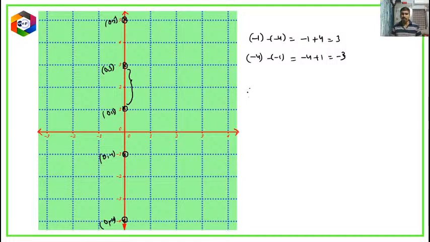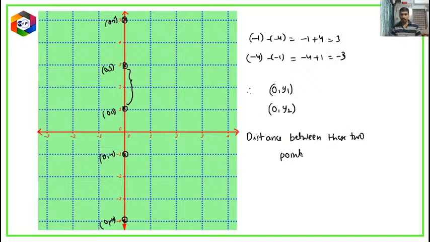So now we can generalize. There is a point 0 comma y1, one point on the y-axis, and 0 comma y2 is another point on the y-axis. Now the distance between these 2 points is equal to... Can anyone give the answer, children? As we have mentioned, one is 0 comma y1 and another one is 0 comma y2. Now what is the distance between these 2 points? I want the answer for this.